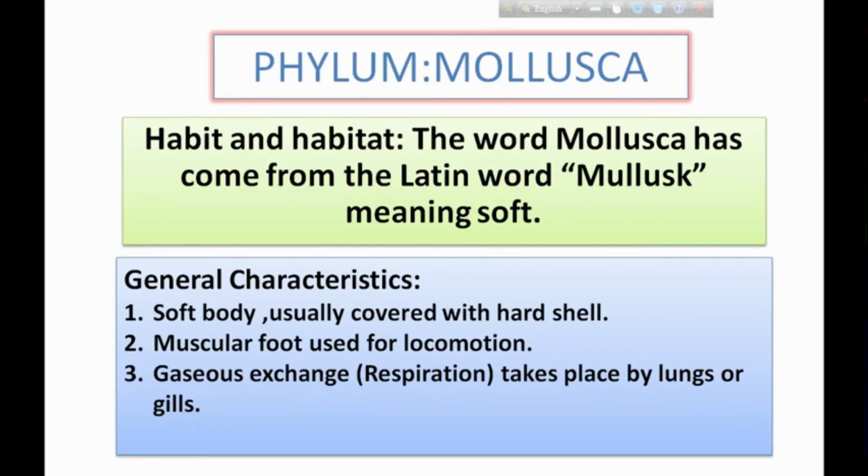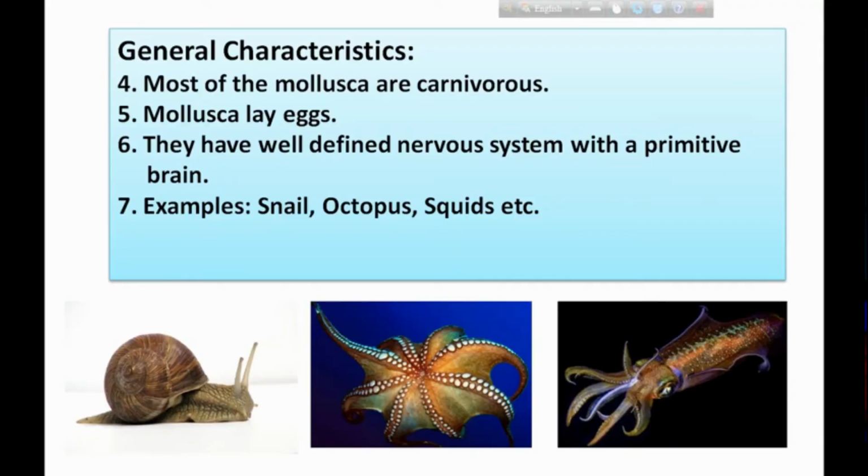Phylum Mollusca. What are the habit and habitat? The word mollusca has come from the Latin word molus, meaning soft. What are the general characteristics of this category? They have a soft body, usually covered with a hard shell, and a muscular foot used for locomotion. Gaseous exchange or respiration takes place by lungs or gills. That means they have lungs and gills. Then, most of the mollusca are carnivorous. Mollusca lay eggs. They have a well-defined nervous system with a primitive brain. What are the examples of this category? Snail, then octopus, squid. These are examples of phylum Mollusca.